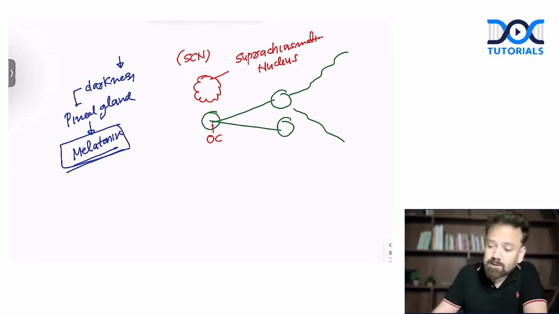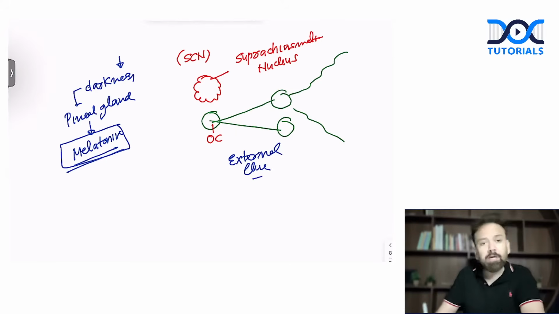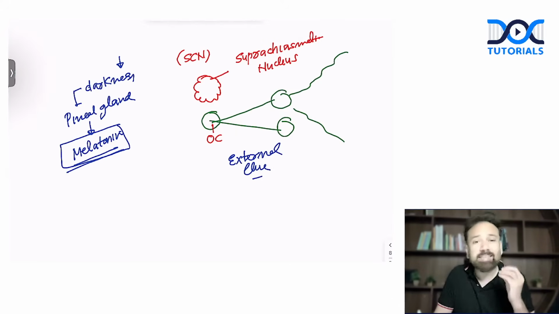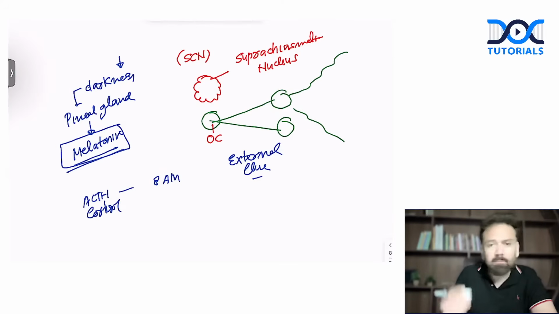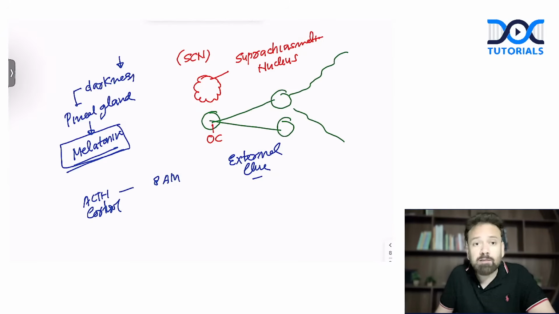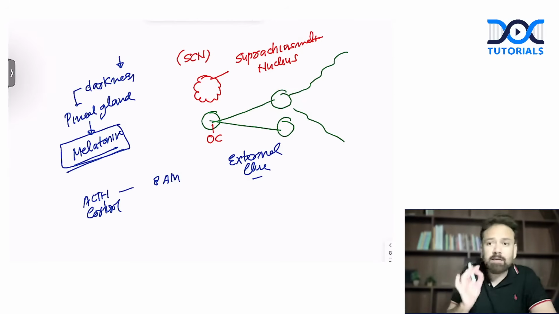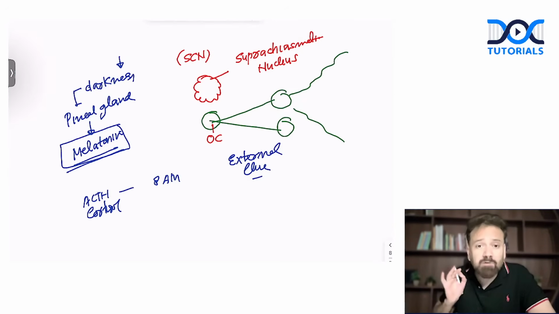Okay, so sunlight is called an external clue. Each and every cell of our body knows what the exact time is. For example, ACTH and cortisol are maximum at 8 a.m. in the morning and minimum at night. So how does our body know what the time is? It is the suprachiasmatic nucleus, which gives each and every cell the signal of the timing. So each and every cell of the body knows the time.